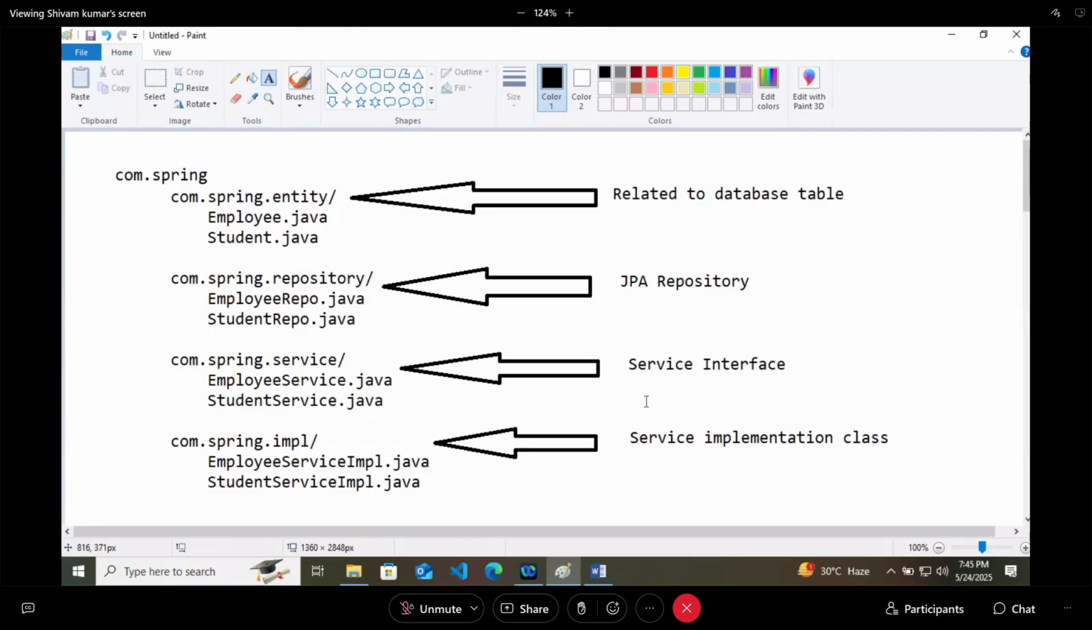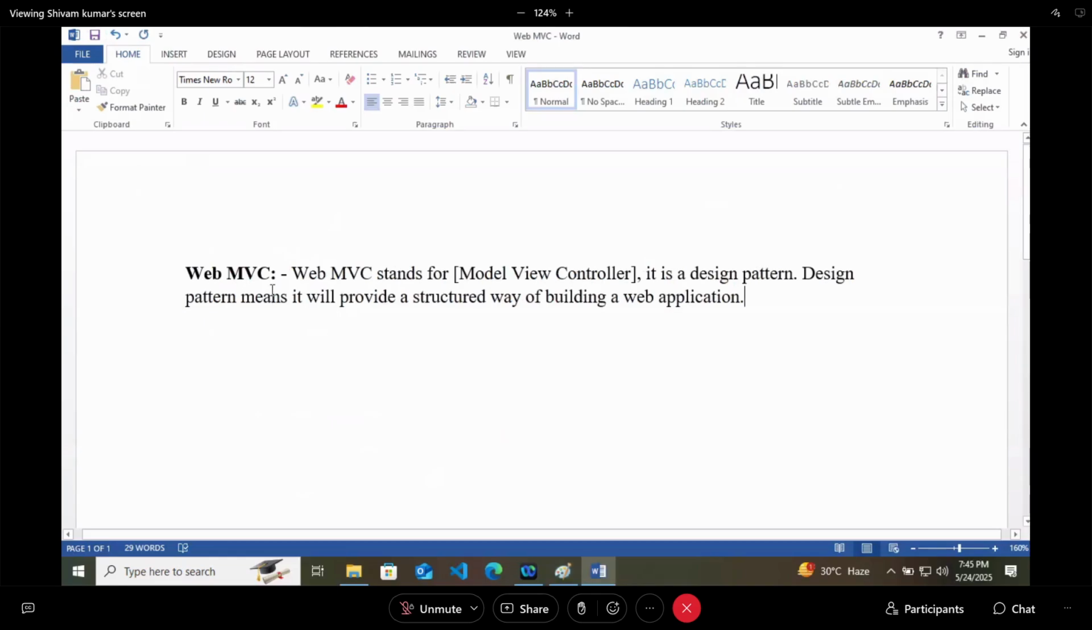How structured it is looking now. The same structure is provided by Spring Web MVC, or you can say at first only Web MVC. Web MVC stands for Model View Controller, and it is a design pattern. And what is a design pattern? A design pattern provides a structured way of building a web application or solving any problem.